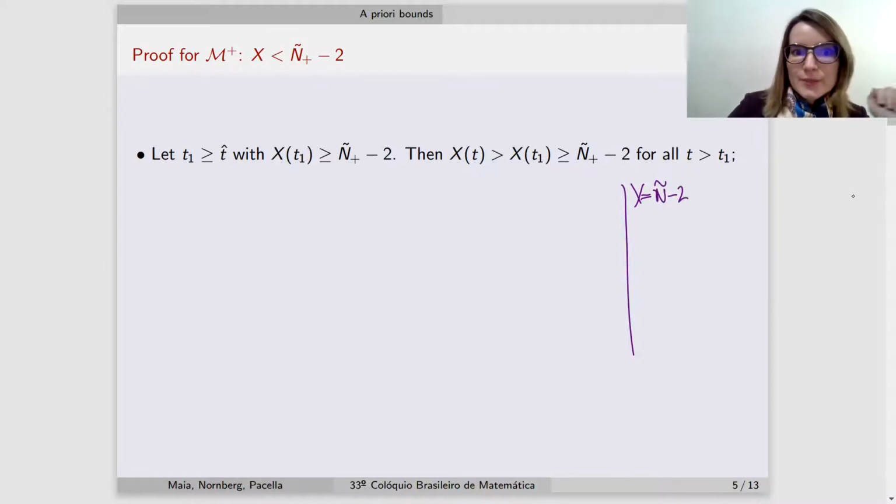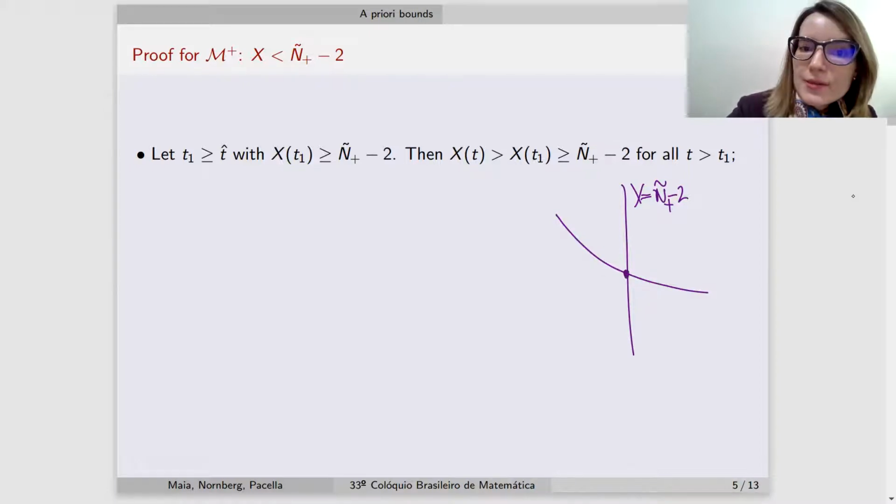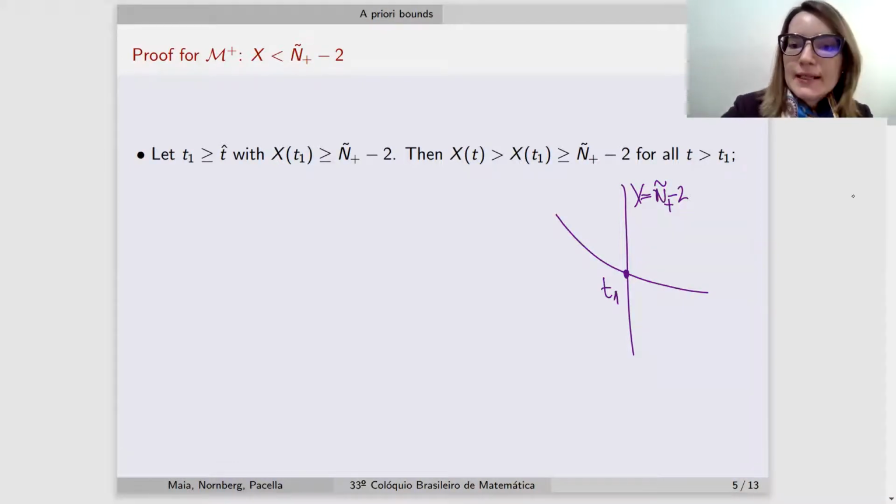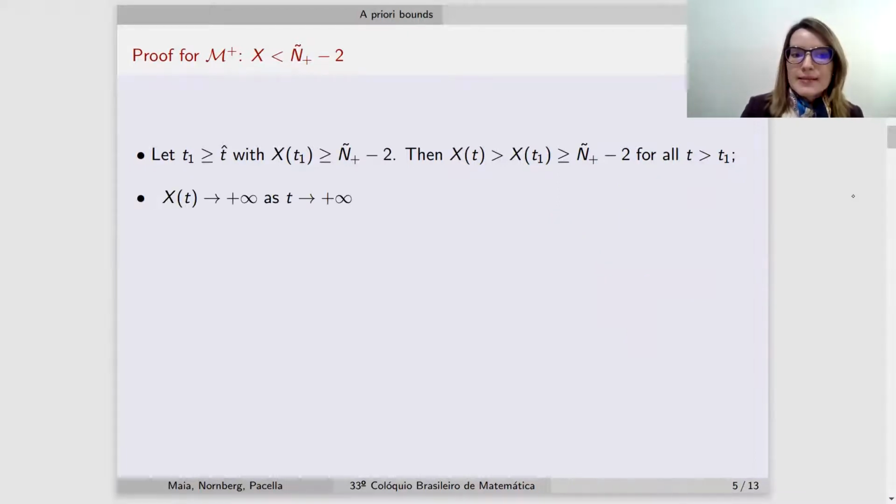Let us consider here the operator n plus, for instance. So if the trajectory crosses that line, let us say at some point t1, then since the vector field is well defined at that line, in the sense that it always points down and to the right, it means that in particular x always increases from that value and z decreases. In particular, we have that x needs to go to infinity as t goes to infinity.